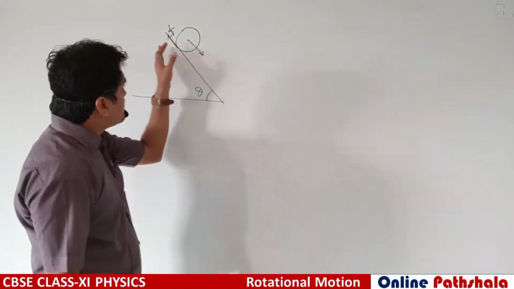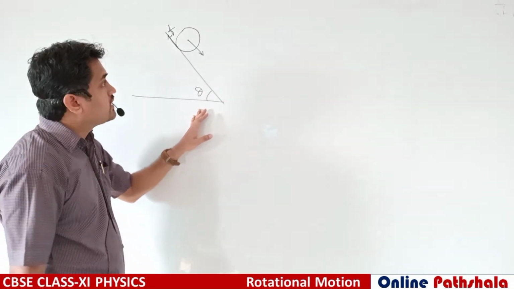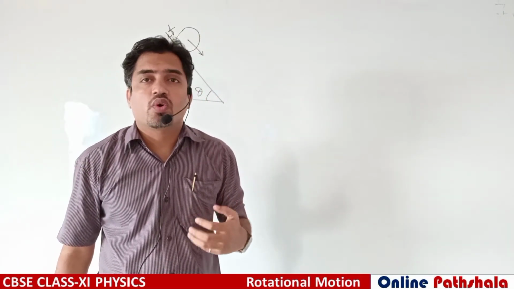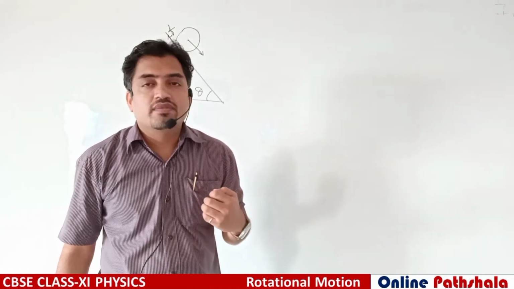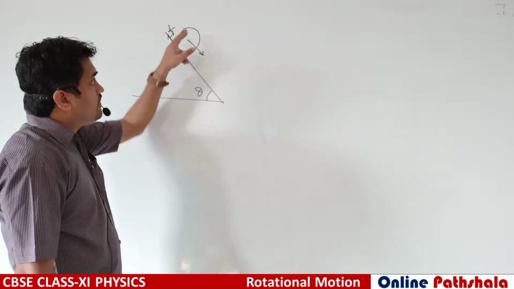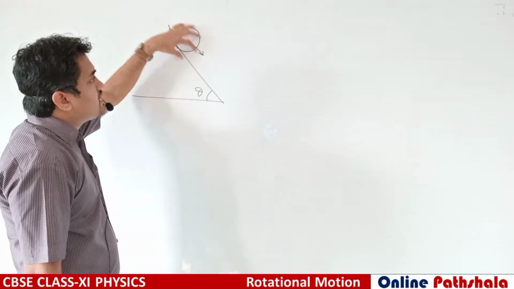So, let us consider an inclined plane having angle of inclination theta, and a circular object. This circular object may be a circular disc, circular ring, solid cylinder, hollow cylinder, spherical shell, solid sphere, any kind of body. This body is rolling down on this inclined plane.